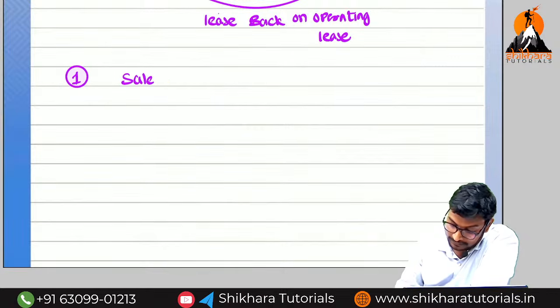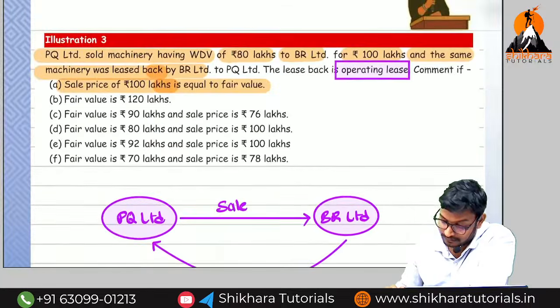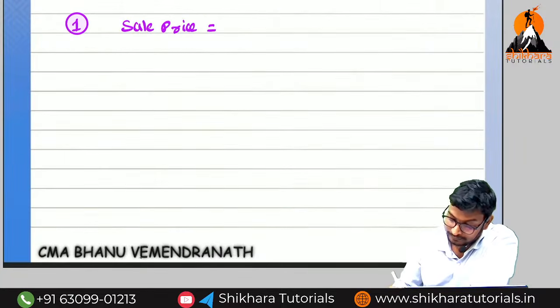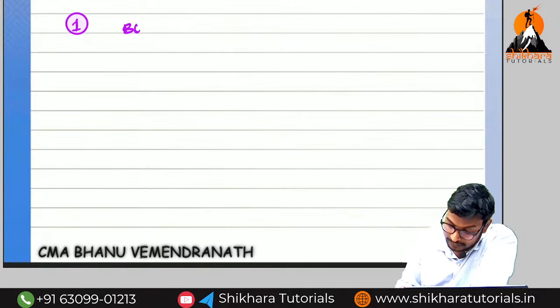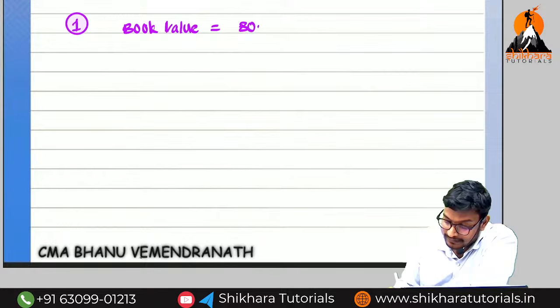Sale price is equal to 100 lakhs. The same format you can write. First the book value. Book value is equal to 80 lakhs.